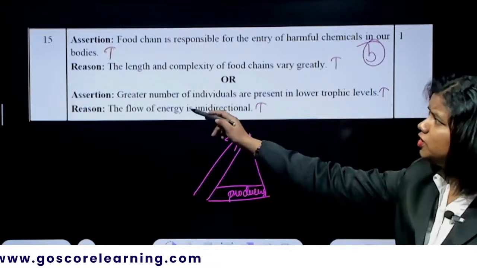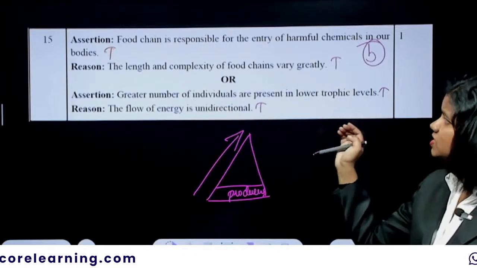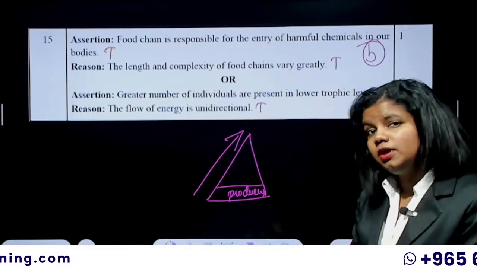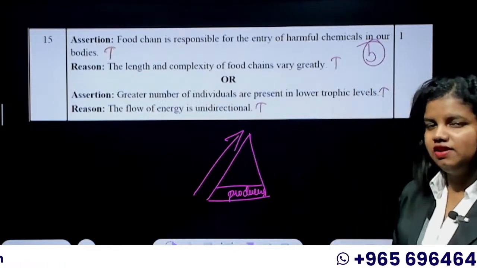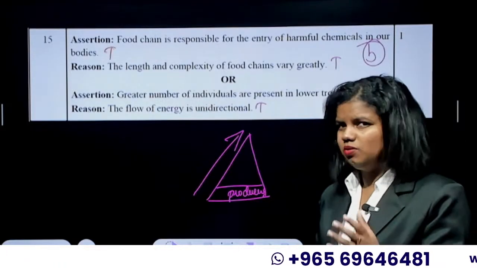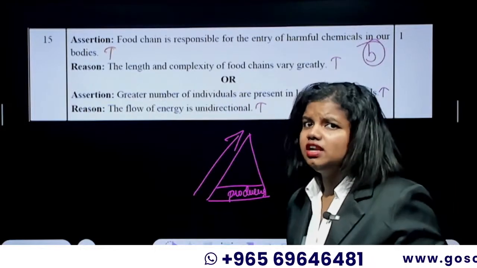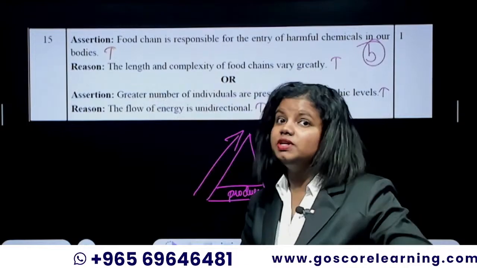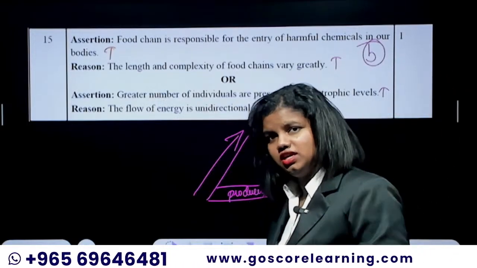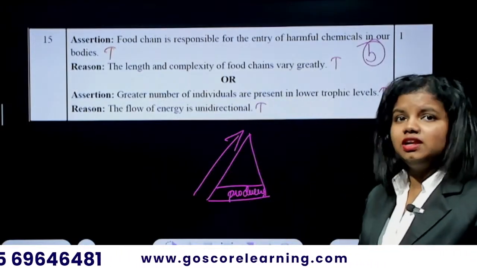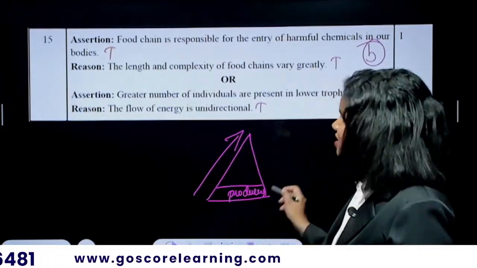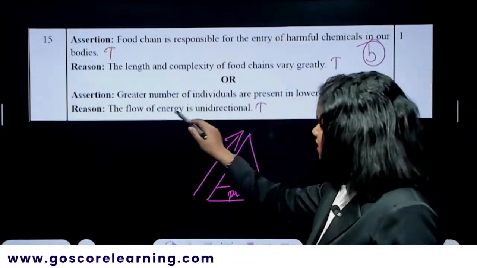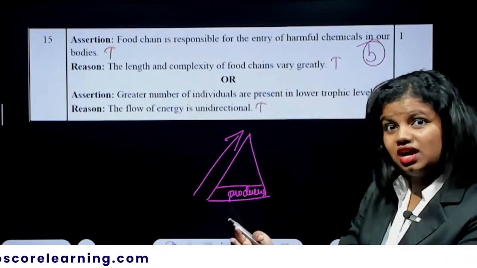No, because in the assertion, they're talking about the number of things in the lower trophic level and it is high. Why is that number high? Because they get a lot of energy, they have enough and more chemical energy which is being converted from the light energy. So they are available in a very high number. But in the reason, they're not explaining anything about that energy availability there.